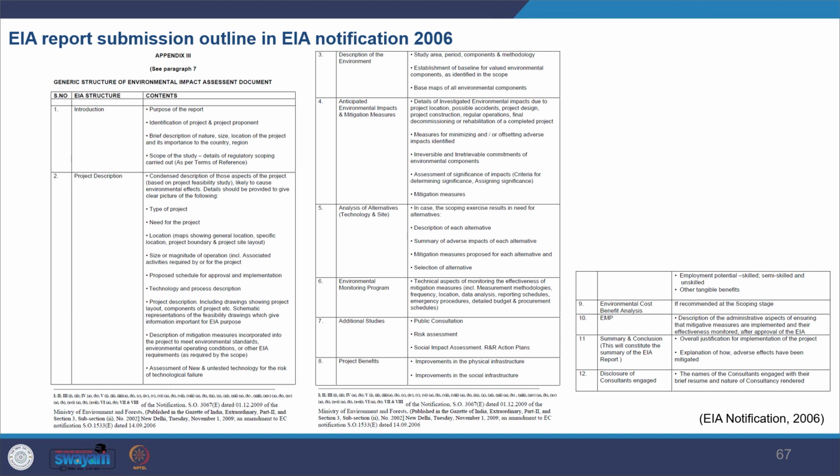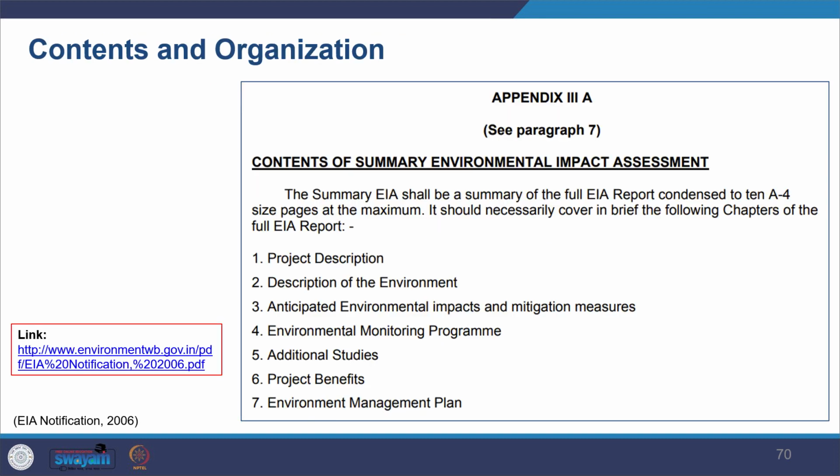And then disclosure of the consultants engaged, who all have been there to develop this report. Looking at contents and organization, the EIA report should be very comprehensive and clear and should align with the legislation. Whatever the law of that context says, you should abide by that.